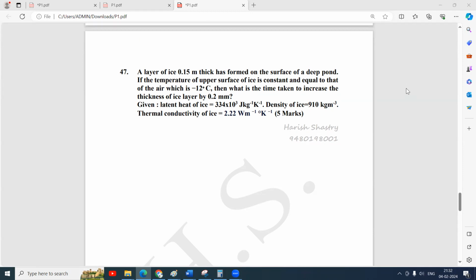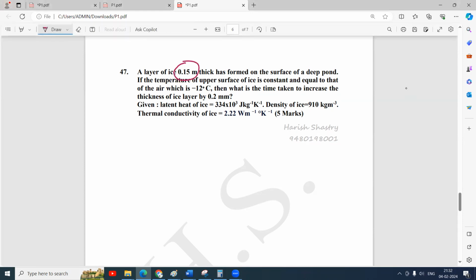Namaste everyone, and here is a problem. A layer of ice 0.15 meter thickness has formed on the surface of a deep pond. Over the pond, we have an ice layer of thickness 0.15 meter already existing.